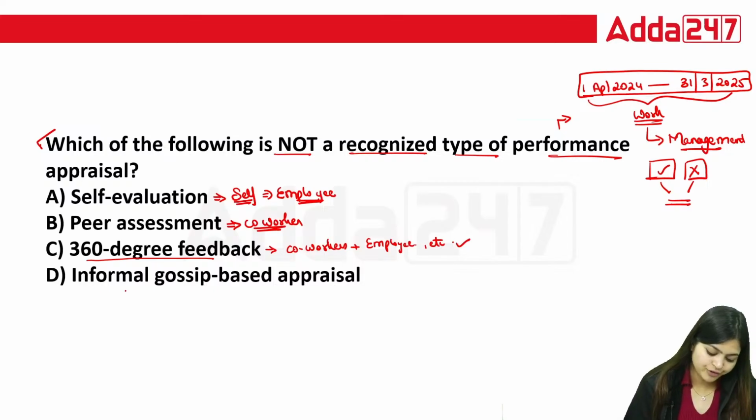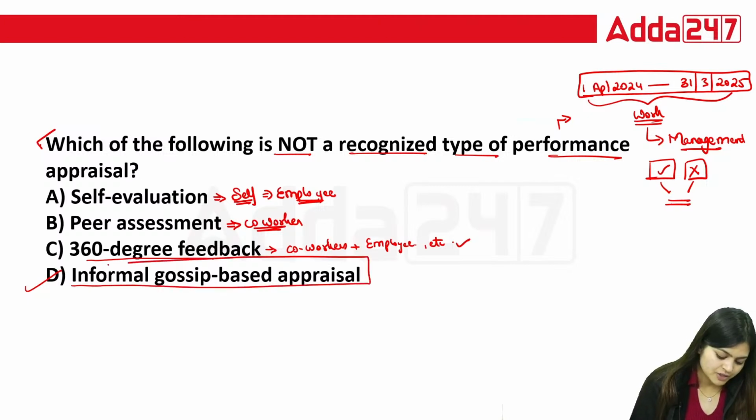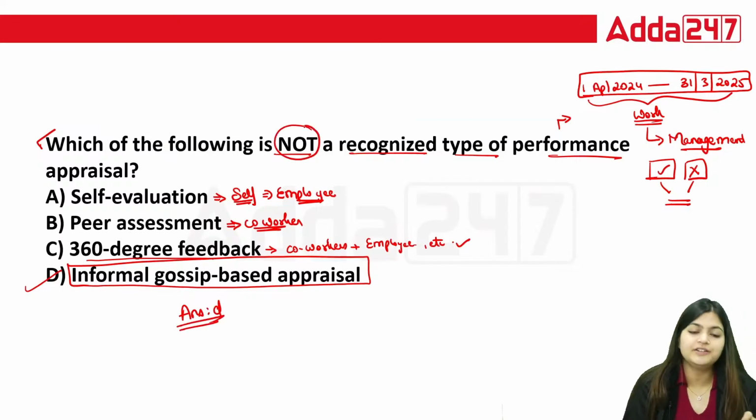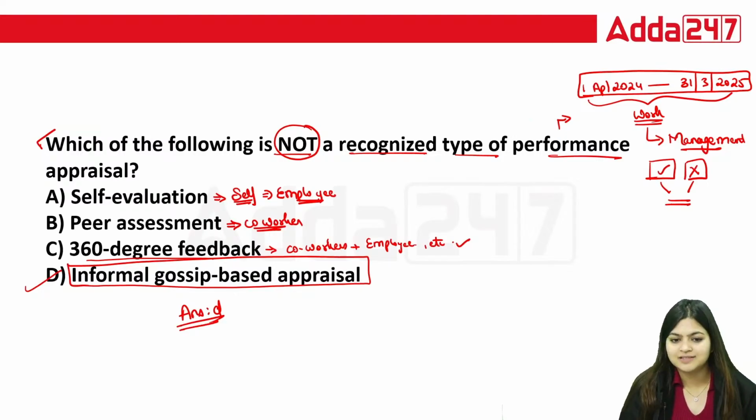And last is informal gossip-based appraisal. Here we don't have any such type of informal appraisal. So this is your correct answer, answer D, because in this question they're asking about what is not a recognized type of performance appraisal. So the correct answer is D.